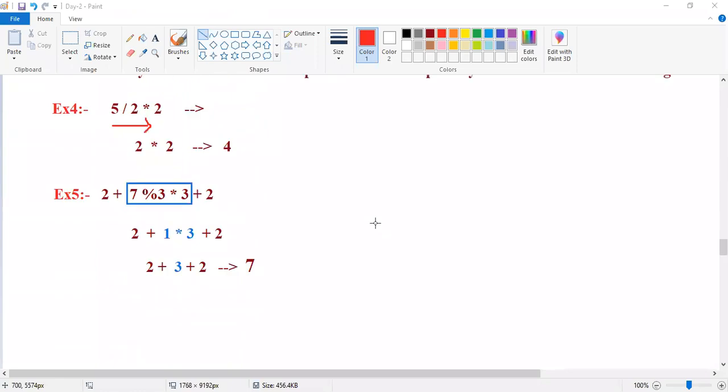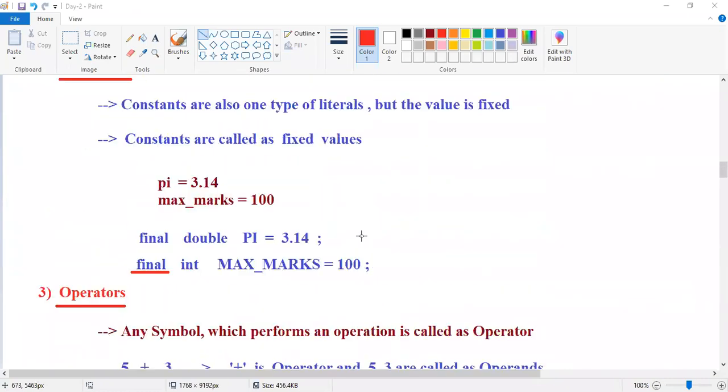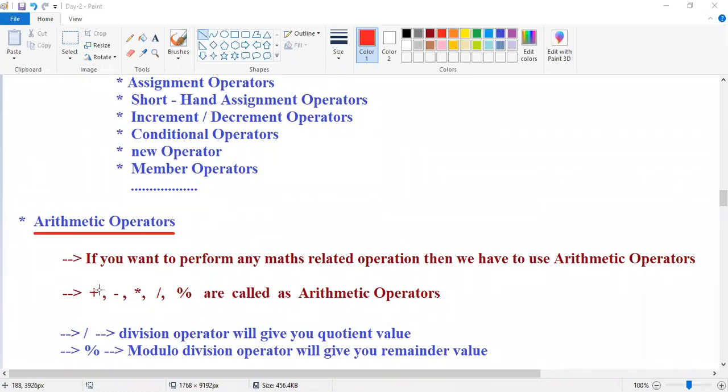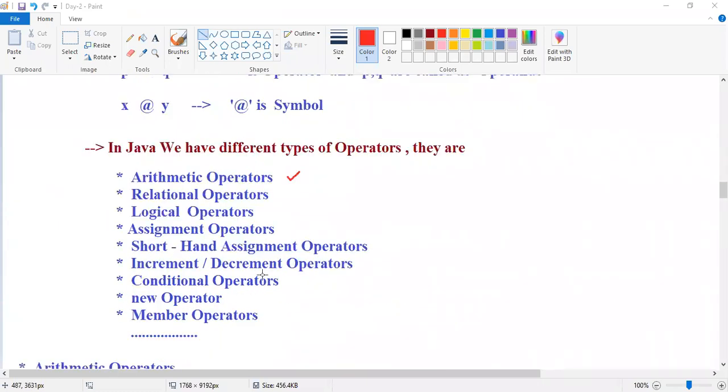And we observed how to evaluate the expressions. This is what we did in the previous sessions, guys. Of course, we have different types of operators. We are not discussing all the operators now. We are discussing only arithmetic operators: addition, subtraction, multiplication, division, modulus. Remaining operators I will discuss later. Give me the time. Once some basics and some programs are done, then I will explain.